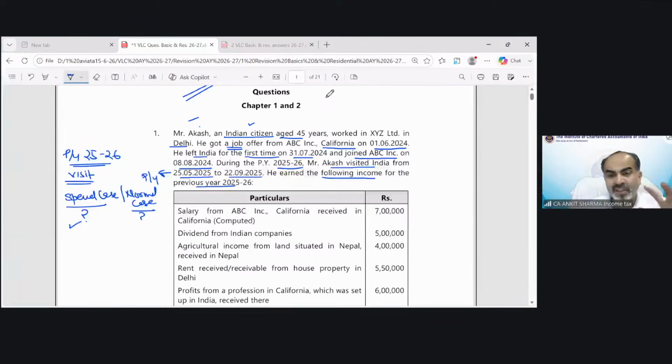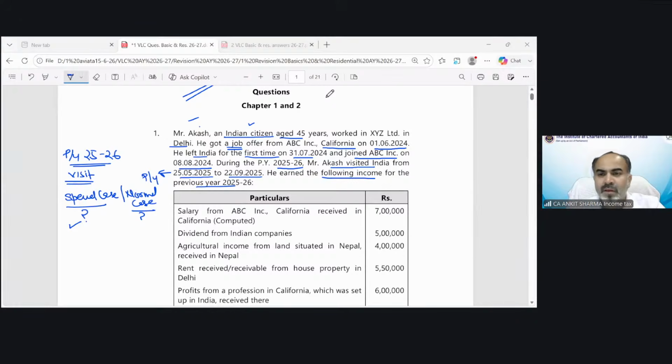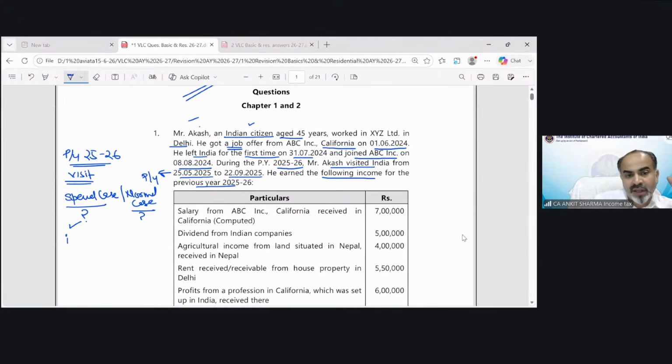In case of special cases, you can mark with pencil, etc. There is no issue, okay? It is a special case. So in a special case, there were three special cases. One is when you are going outside India. One is you come to visit India. And third is also for visit, but if your income exceeds 15 lakh from Indian source. Because our question relates to the visit, our question deals with point number 2 and 3 both.